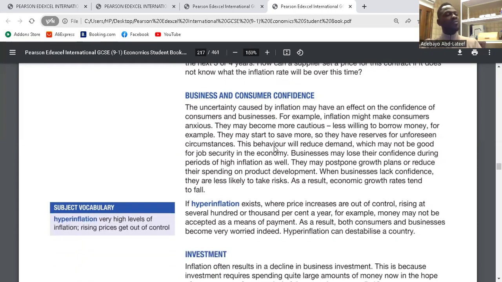Business and consumer confidence. Because there's inflation within the economy, business would not be able to invest. They can't invest because they don't know how prices would move. They don't know what happens with prices over time. So investment will stop. They won't try to invest and they won't want to expand. They won't want to increase their output because the cost is increasing every now and then. And this might bring about unemployment within the economy because firms are unable to expand. It's only when they expand they can employ more workers.